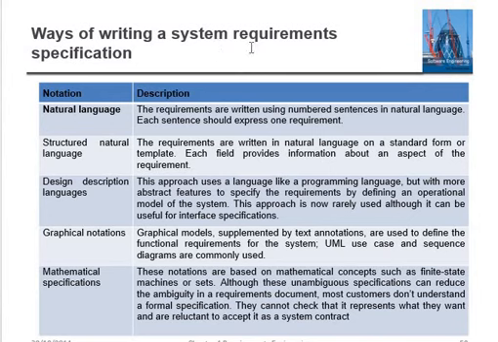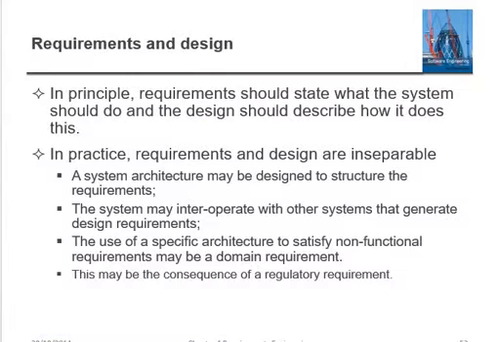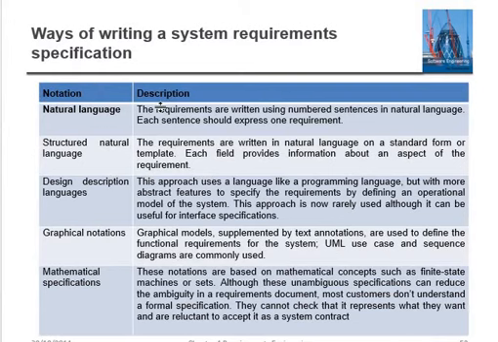So, ways of writing the system requirement specification, SRS, software requirement specification or system requirement specification, we can say. It can use natural language, structured natural language, design description language, graphical notation, and mathematical specification. In natural language, you can directly write sentence-wise, in the general language, the requirement.